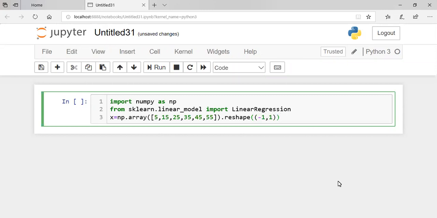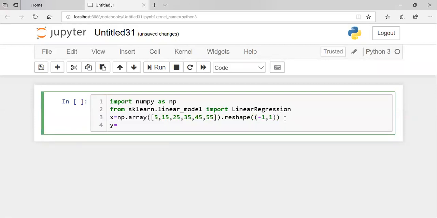Here I have written reshape(-1, 1). -1 means, if I don't know how many rows there are, I just write -1. But the next one is for column. So here I said there should be one column. So reshape(-1, 1) means one column of data.